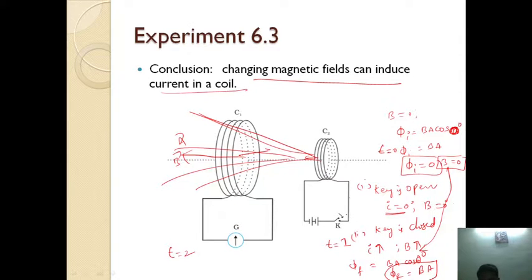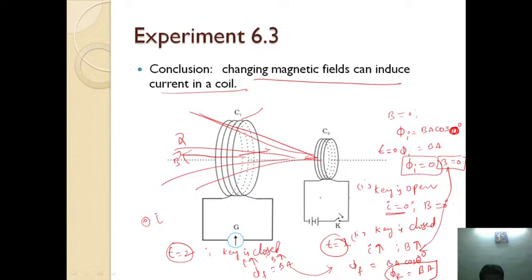But if you keep the key closed for a few seconds, after 2 seconds, once again the key is in the closed state. Once again current is present in the circuit, the same magnetic field is there, and the flux phi f equals B A again. So from 1 second to 2 seconds there will be no change in the flux, therefore no current will be induced in the other secondary coil.